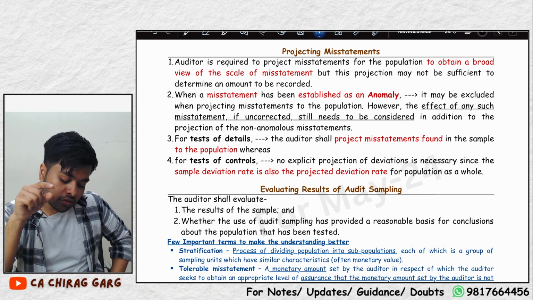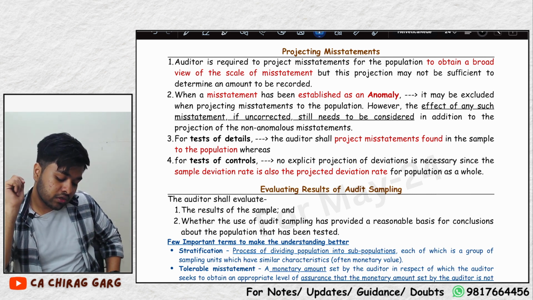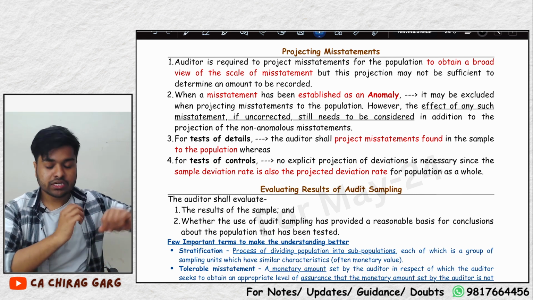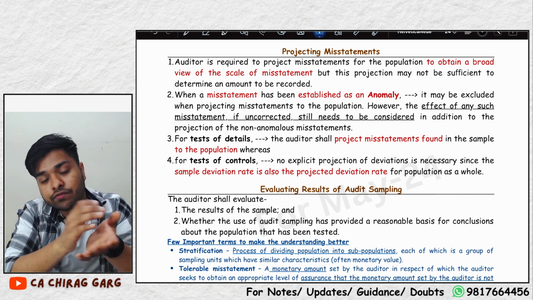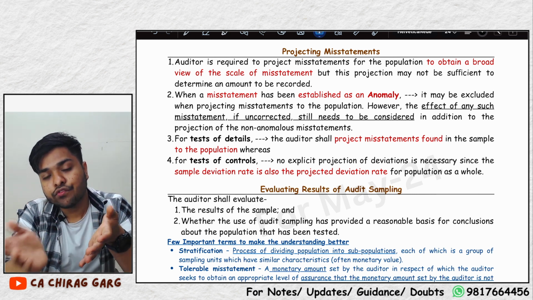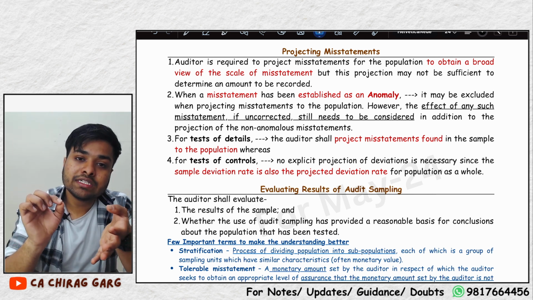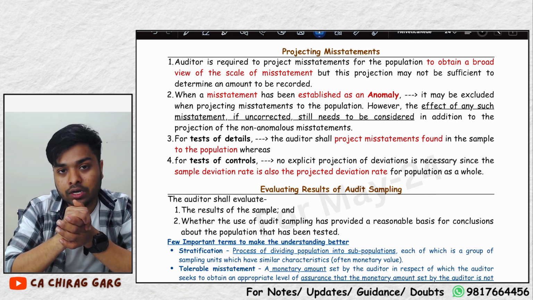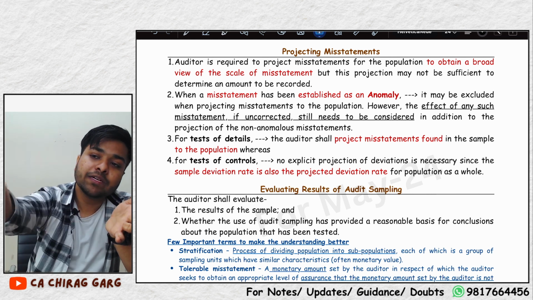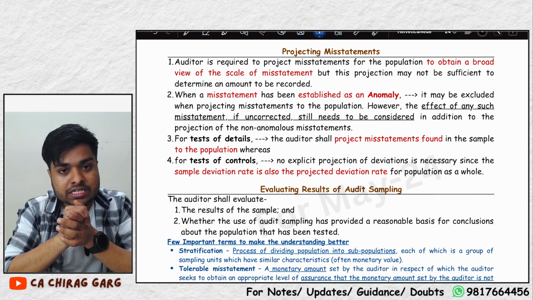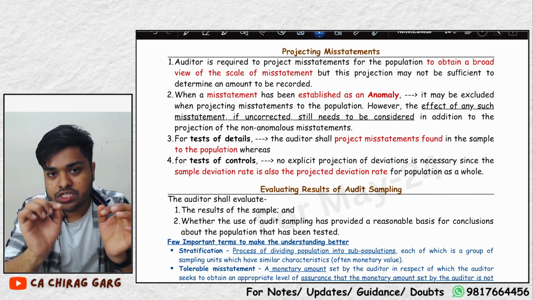For the test of details, the auditor shall project misstatements found in the sample to the population, whereas for test of controls, the sample deviation rate is also the projected deviation rate. What does this say? When you check in detail, when you check from vouchers and verify the amount recorded, suppose you have checked 100 samples and you found that 10 samples were not properly recorded. So you will say, sir, 10% is the sample deviation rate and 10% of the items in the population must be misstated. That is my conclusion. This is for test of details.